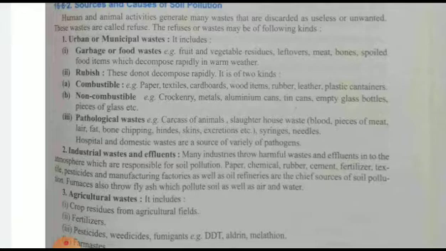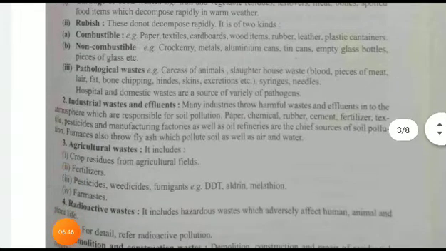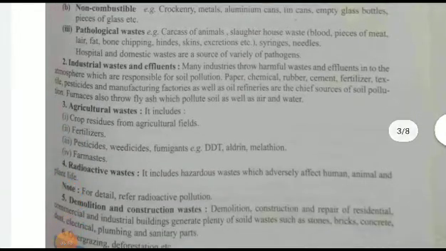Then pathological waste. This waste comes from the medical sector. Then industrial waste and effluents: whatever waste is excreted from industry is called industrial waste, and it may have an adverse effect on the soil. It will reduce the production yield and so on. Then agricultural waste, which includes crop residues from the agricultural field, and it is also helpful for fertilizers and biopesticides.